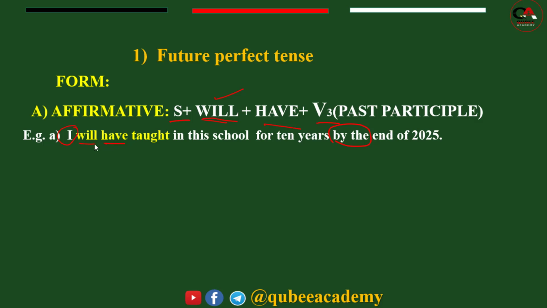Whatever subject it is, whether it is singular or plural, we always use have here because after modal verbs, the verb is in the base form. Then here plus have, so we say subject plus will plus have plus the third form, taught. It is verb 3 of teach. Teach, and the verb is taught.